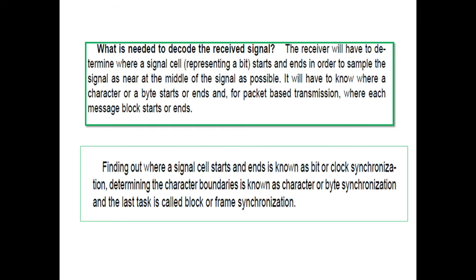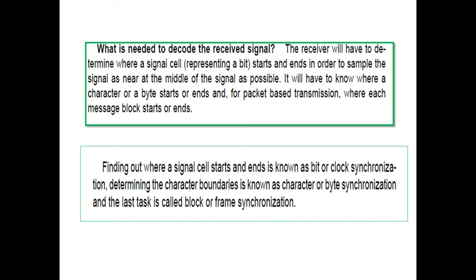Then what is the need to decode the receiver signal? The question may arise in your mind. The receiver has to determine where a signal cell representing a bit starts and ends, in order to sample the signal as near the middle of the signal as possible.